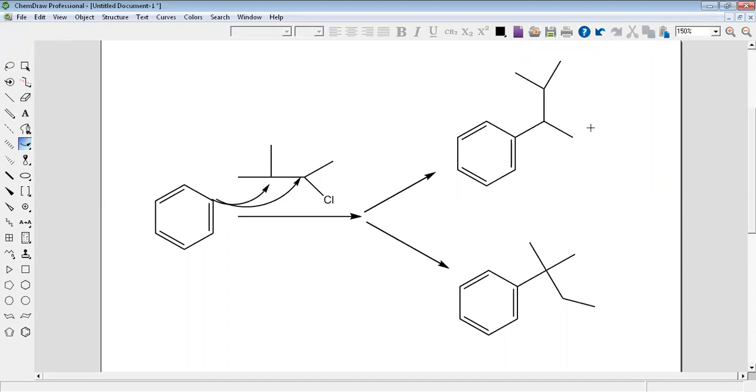The upper one or the lower one? Rearrangement. Yes, the lower one will be our product. So in an exam, if you just add this plus this, you get zero. You must think rearrangement and draw this product directly. Our product will be this. Why? Because of the rearrangement. Okay?